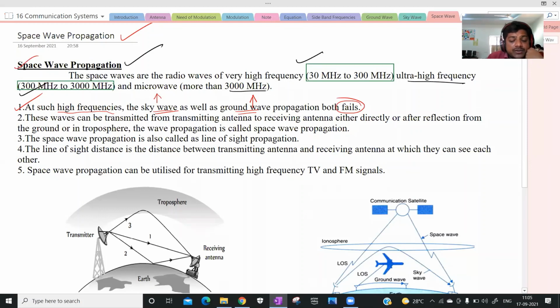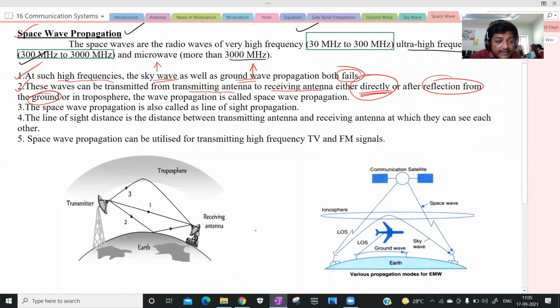What is this space wave propagation? In this space wave propagation, the electromagnetic waves are transmitted from the transmitting antenna to the receiving antenna, either directly, we can directly send the rays, or after reflection from the troposphere or ground.